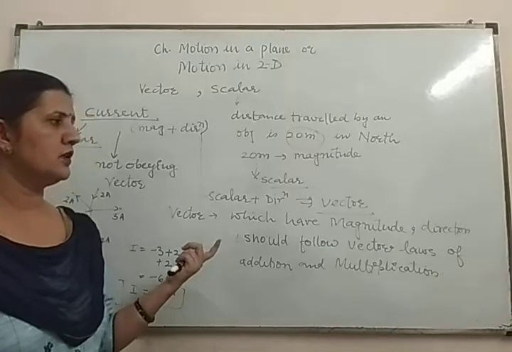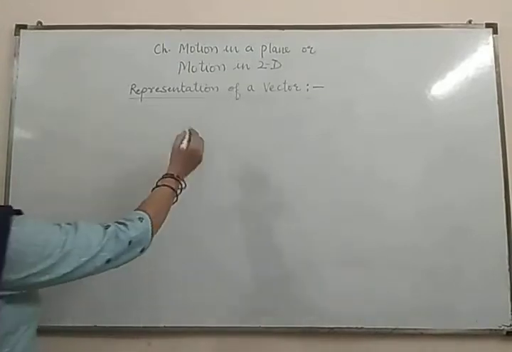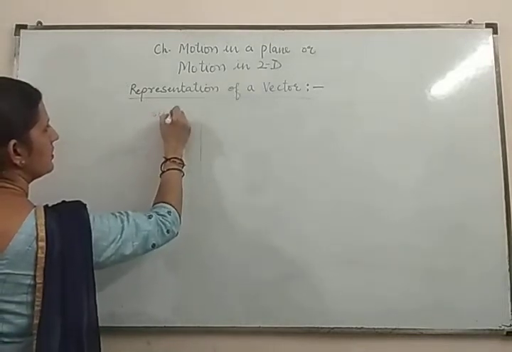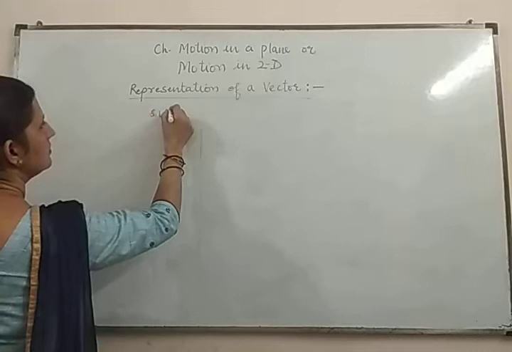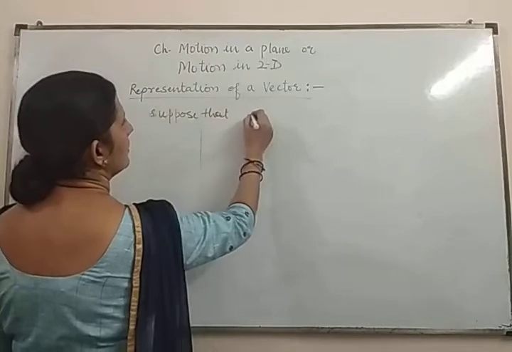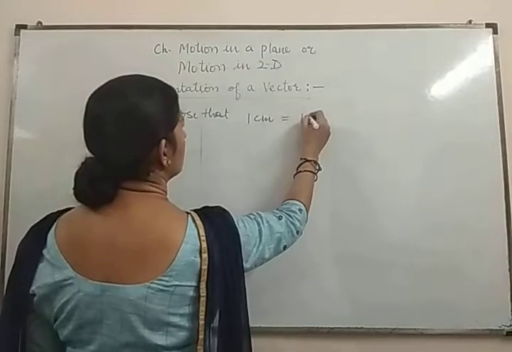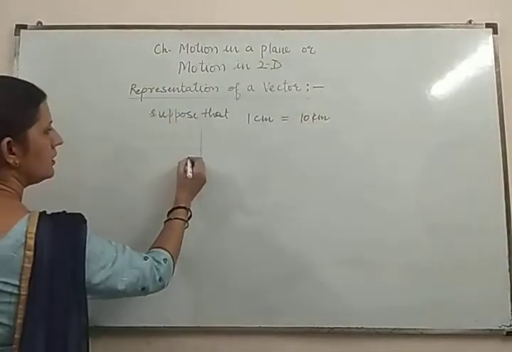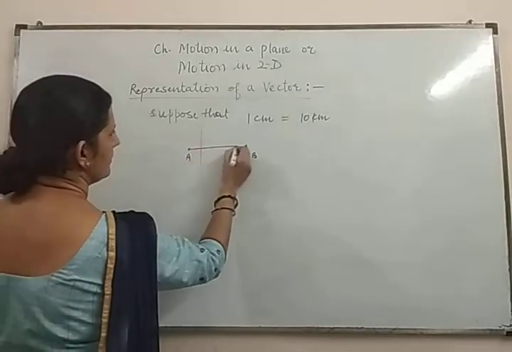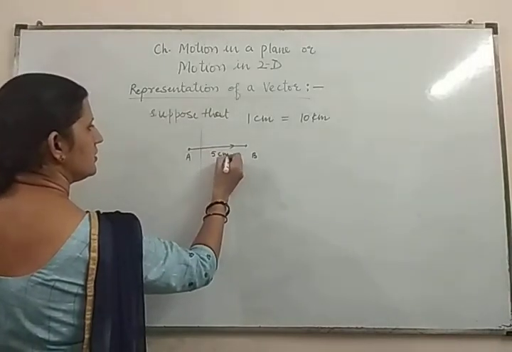Now we will discuss the representation of a vector. Suppose we assume that 1 centimeter is equal to 10 kilometer, and an object is moving from point A to point B, and this length is 5 centimeter.